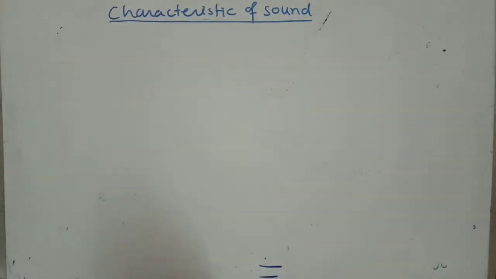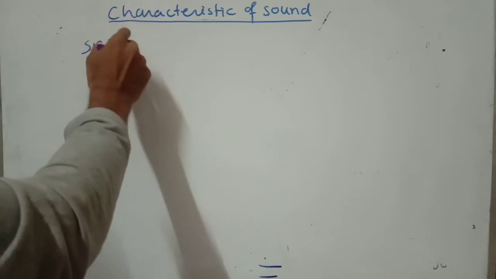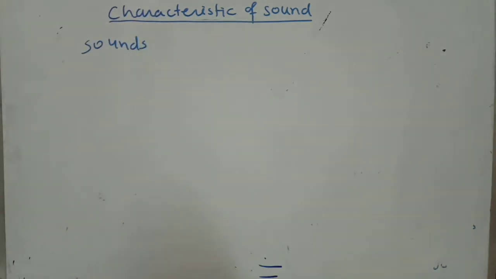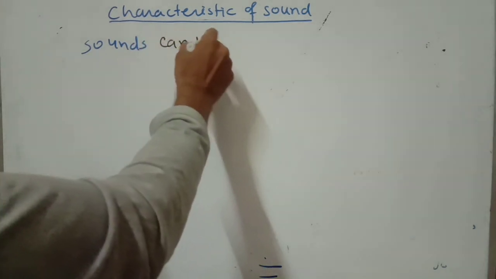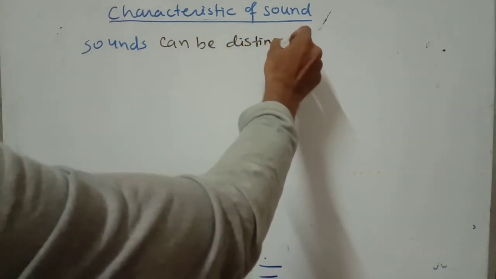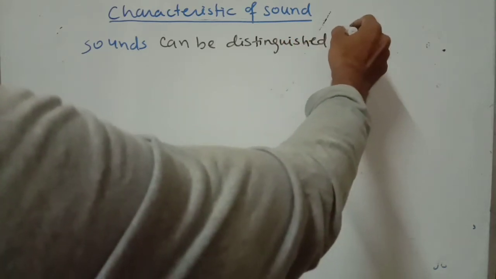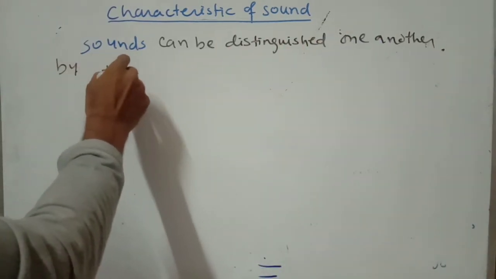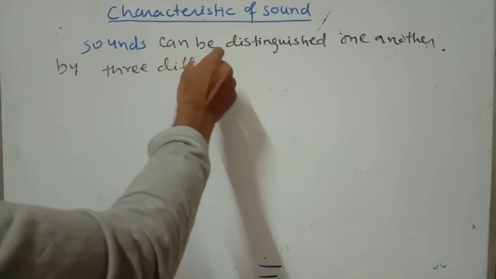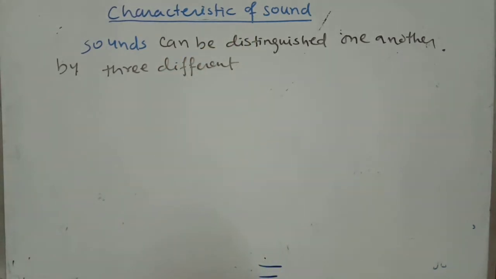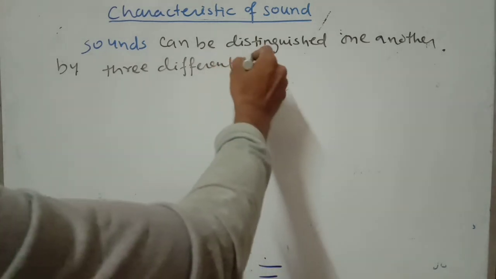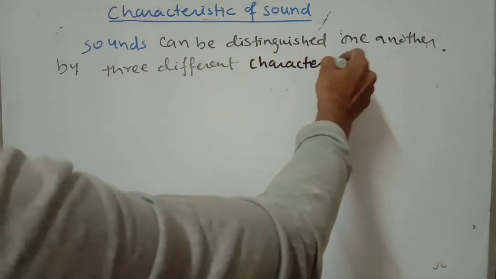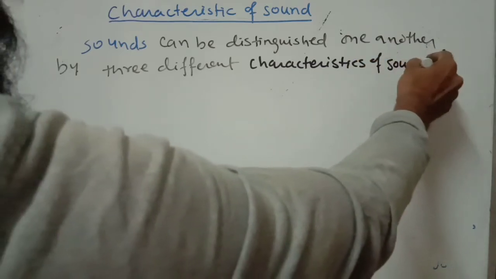What is the meaning of characteristics of sound? Sounds can be distinguished from one another by three different characteristics of sound.